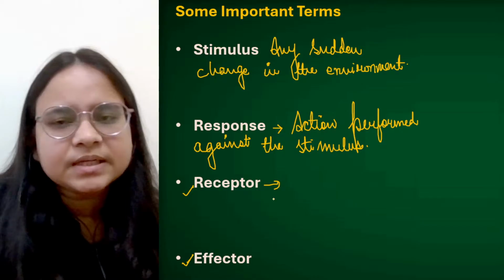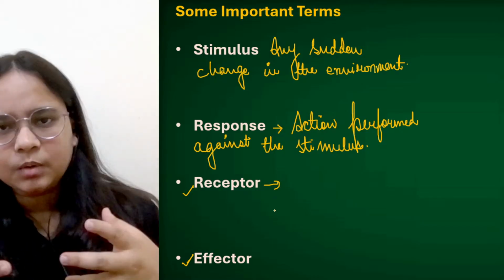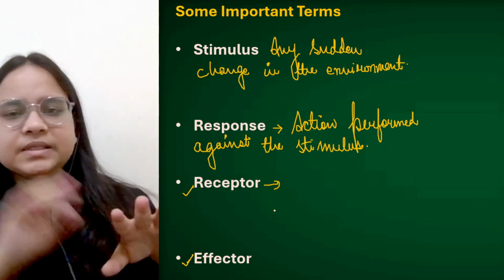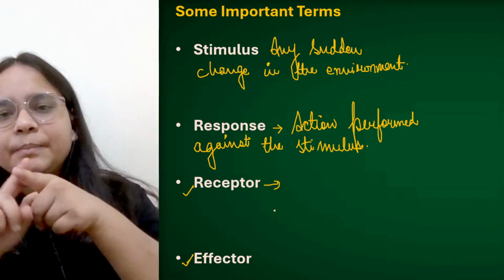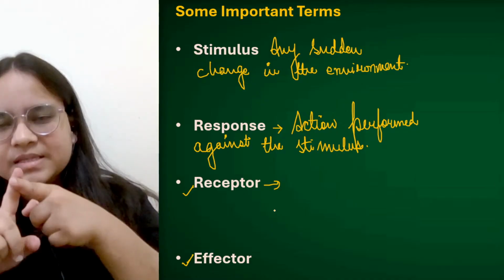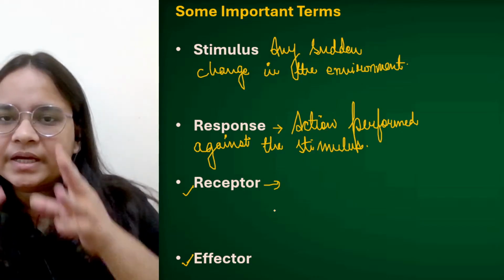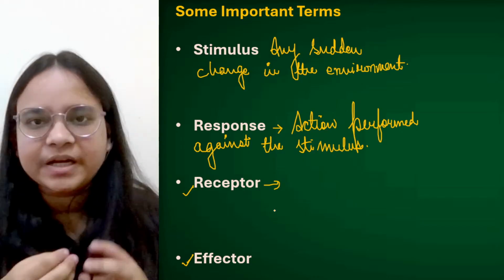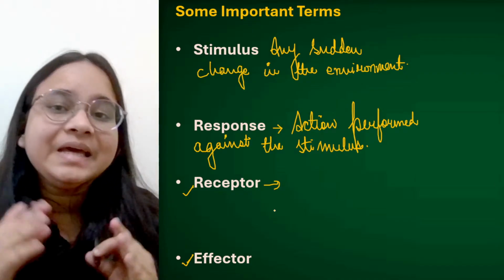So receptor is nothing but the epithelial cell. जैसे just now the example that I have taken, अगर मेरा हाथ किसी गर्म कप की कॉफी में जाके टच हो जाता है, तो the epithelial cell, the skin cell which will be in contact with that stimulus, वो उस impulse को receive करेगा, so that will act as my receptor.